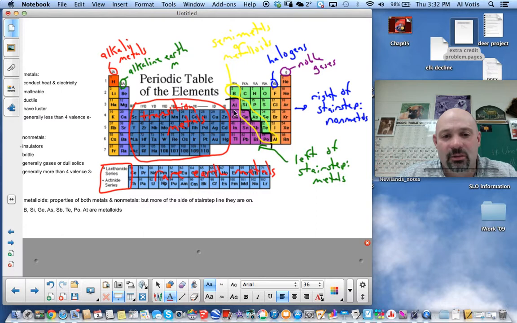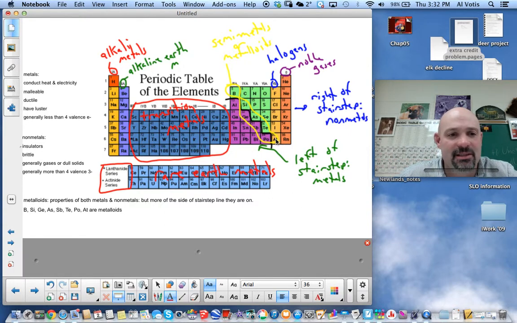And then aluminum, gallium, indium, tin, lead, bismuth, thallium. These are all metals. So everything left of that stair-step line is a metal. Everything on the right of that stair-step line is a non-metal. And right along the line, boron, silicon, germanium, arsenic, antimony, tellurium, polonium, and astatine are semi-metals or metalloids.